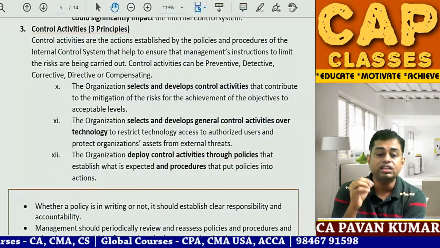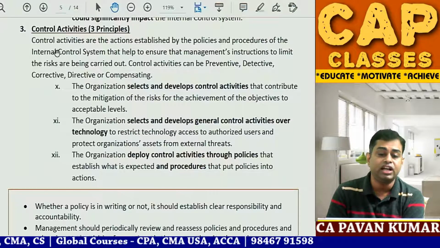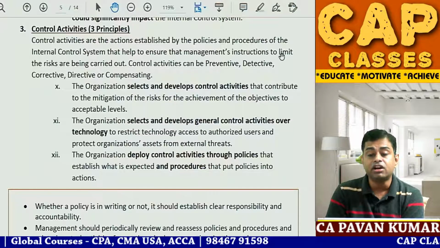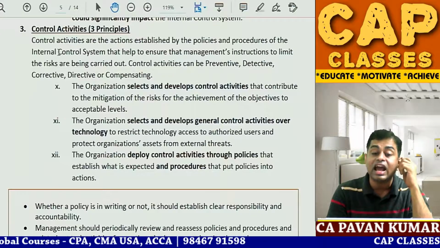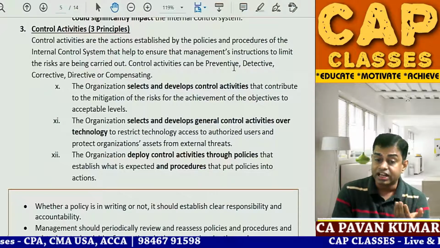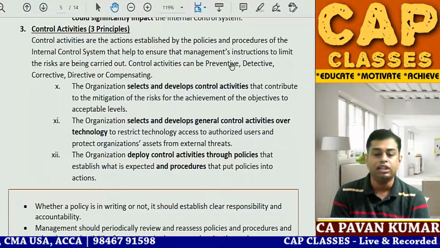Control activities are the actions established by the policies and procedures of the internal control system that help to ensure that management instructions to limit the risks are being carried out. Control activities can be preventive, or they can be detective, or they can be corrective, they can be directive, they can be compensating. So all the five.